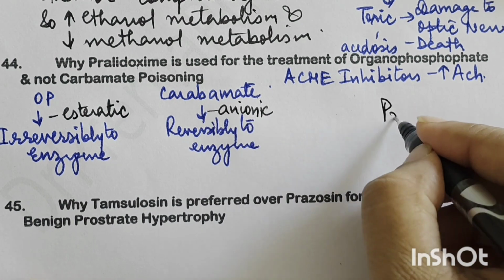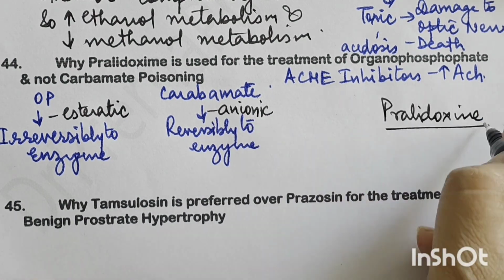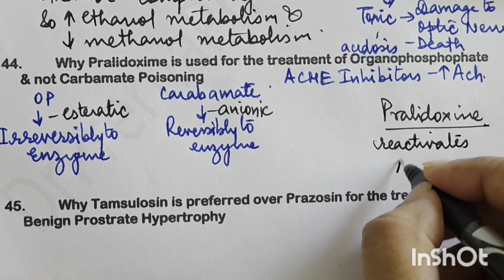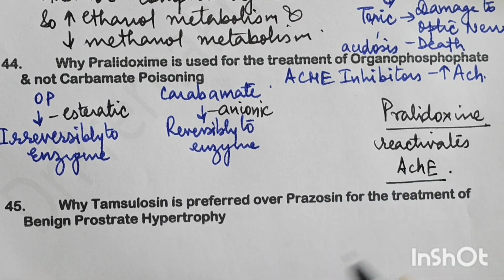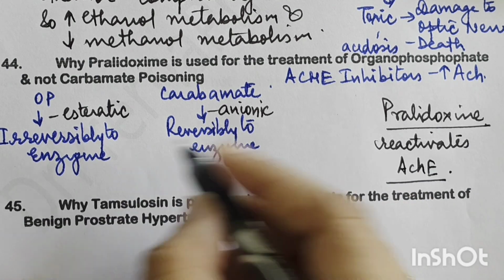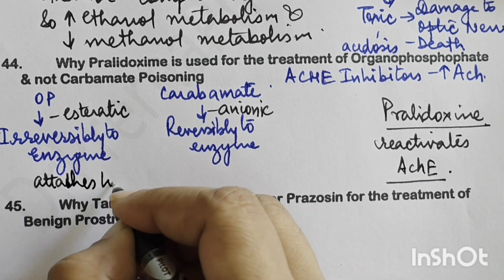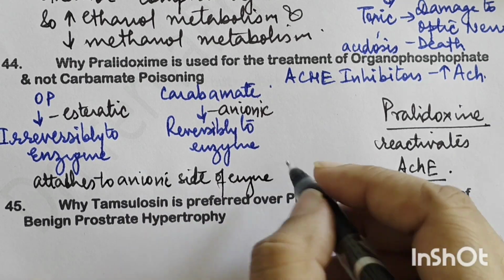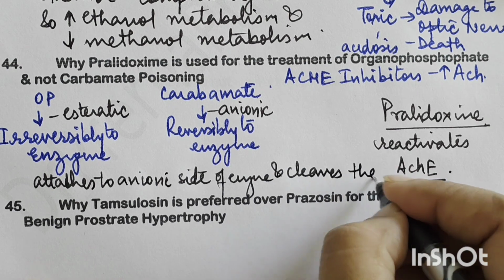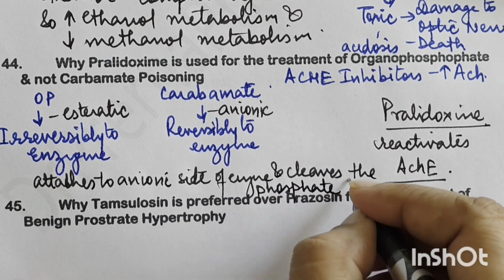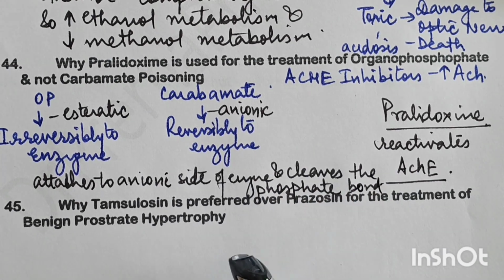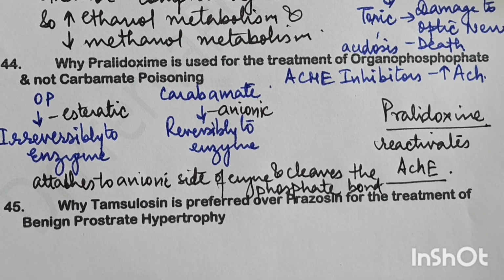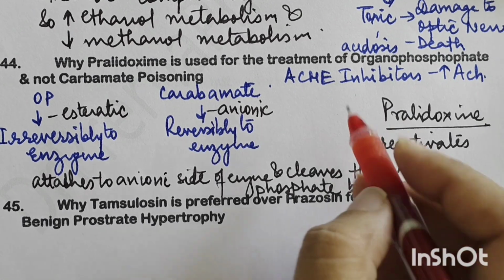So now paracetamol, it's a quaternary oxime compound. Its main action is that it reactivates the acetylcholinesterase enzyme. What it does is it attaches to the anionic site of the enzyme and cleaves the phosphate bond between the enzyme and the organophosphate. So this is the action by which it removes the organophosphate from the enzyme and makes the enzyme free and reactivates it. In carbamates, now paracetamol goes into carbamates.